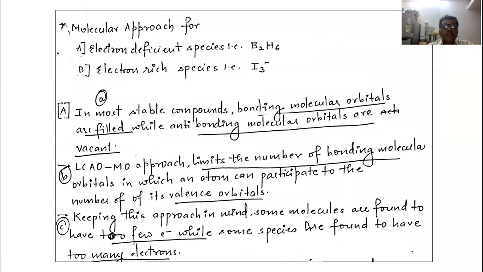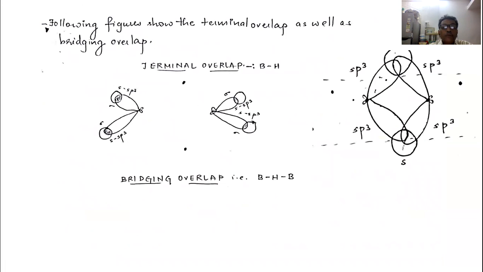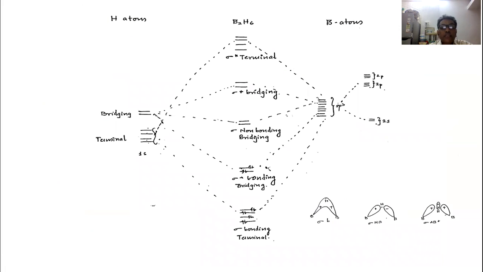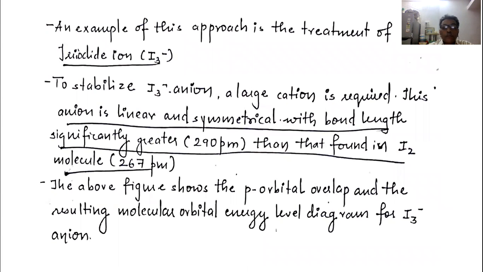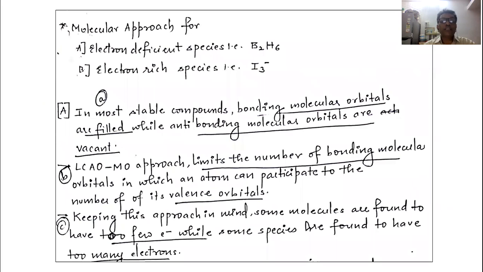Okay, so in this way we explain the bonding in the diborane molecule. There are 4 terminal hydrogen atoms and 2 bridging hydrogen atoms.